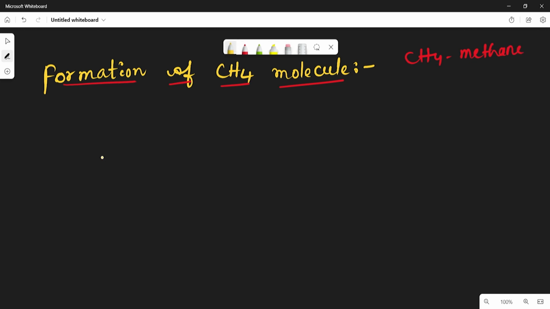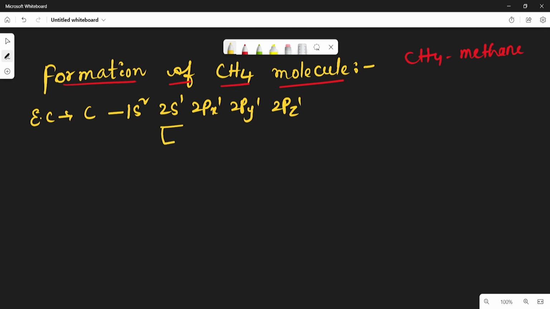So how the methane molecule will form, let us see. The excited state electronic configuration of carbon is 1s2, 2s1, 2px1, 2py1 and 2pz1, which means the 1s orbital and 3 p orbitals will participate in the bond formation, because the outermost shell contains 4 electrons. The 4 electrons will form covalent bonds with the 4 hydrogen atoms' s orbitals, right? Hydrogen has only a 1s1 electron.